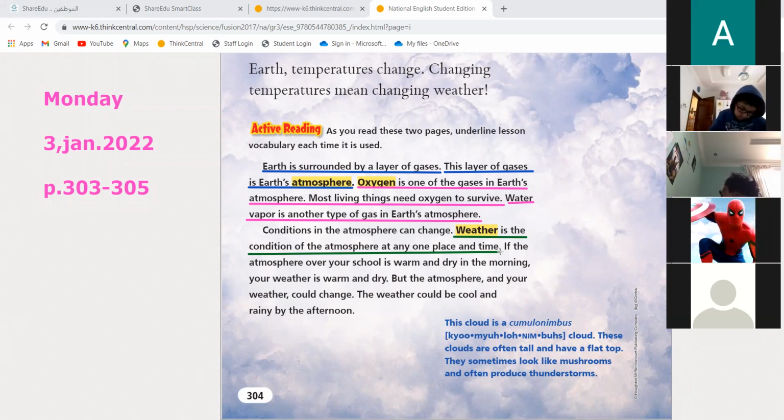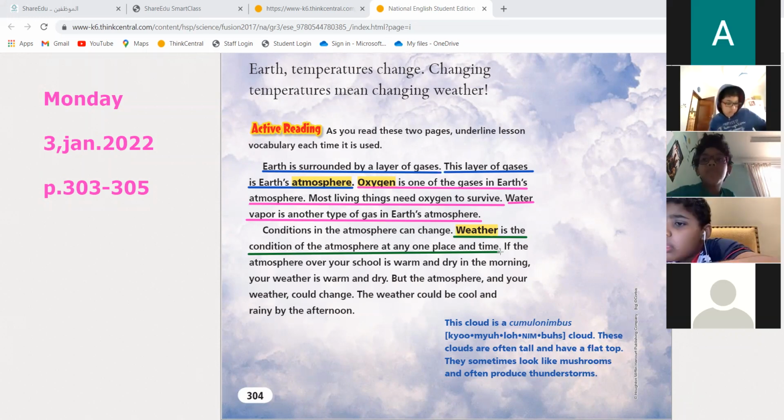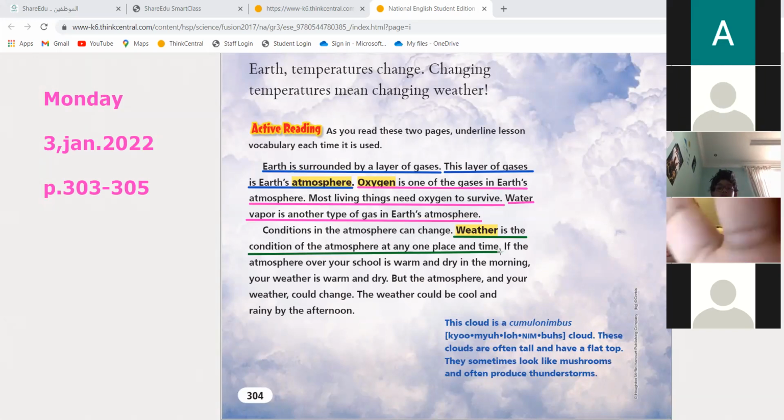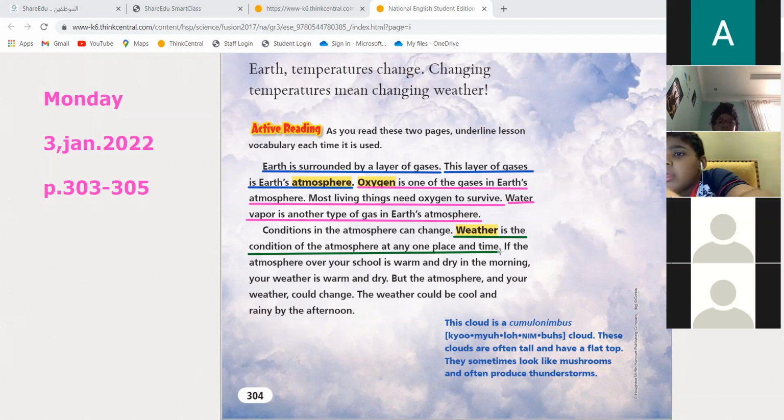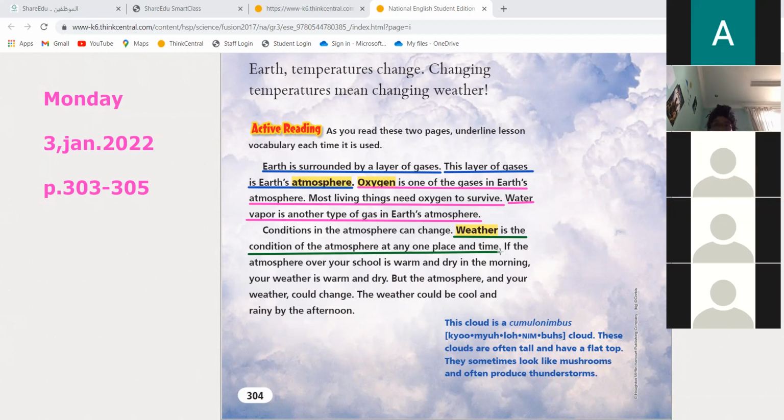Is it too hot? Is it too cold? Is it rainy? In one place, this is how you find out about the weather. If the number of the weather is 21, you mean the temperature today is 21. And the temperature 18. Yeah, the temperature. The temperature means that you are measuring how hot the air is.